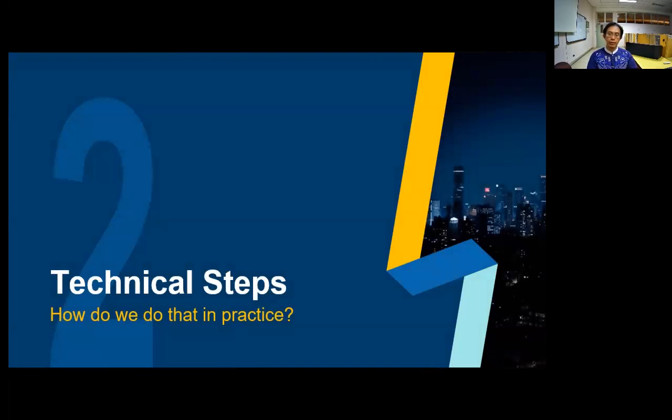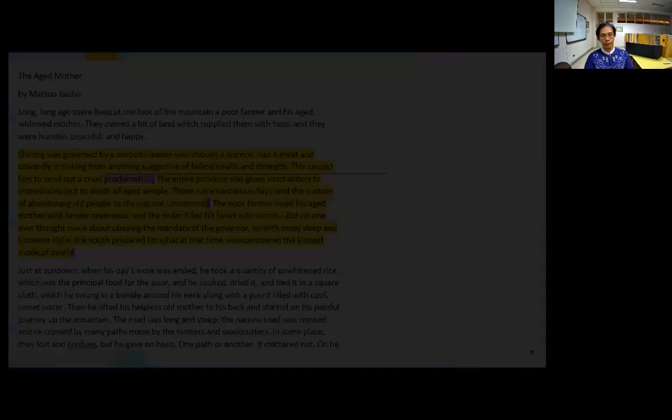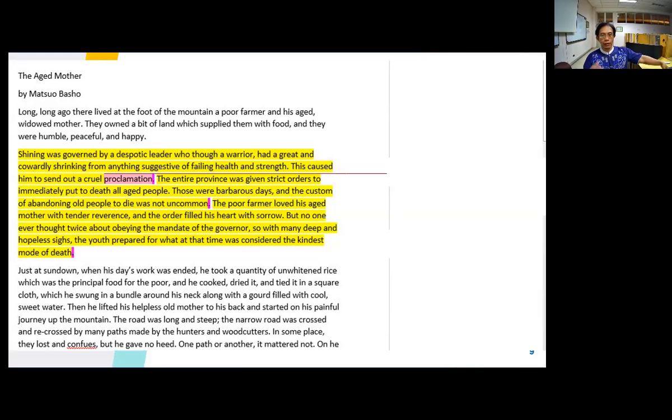All right, now let us go to the technical steps, which I hope will give you a clearer idea of what you do when you do a literary research. First of all, we come to this text again. You know this text, and one of the questions that we asked was, what kind of society does this character live in, or what kind of society do they live in, okay? Now, we need to attempt to explain that society by looking at the text, seeing clues, and explaining these clues to come up with a description.